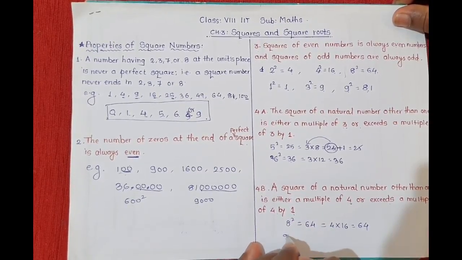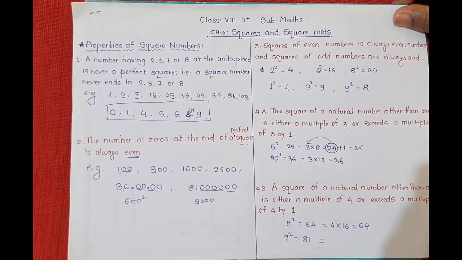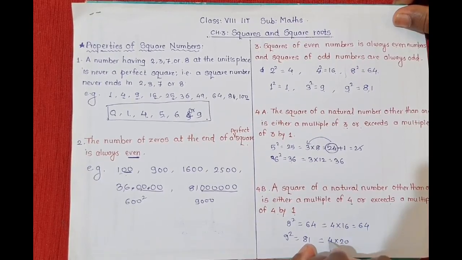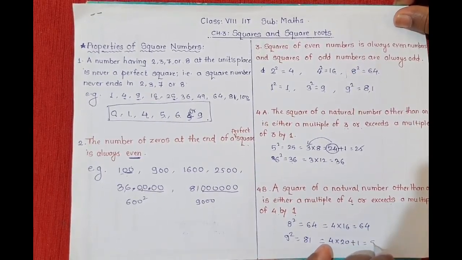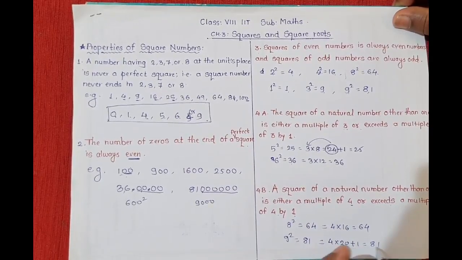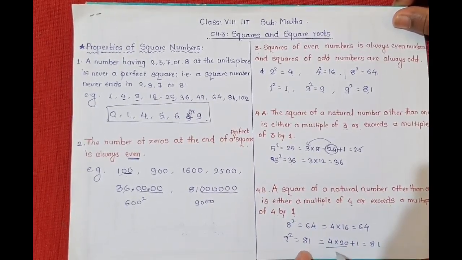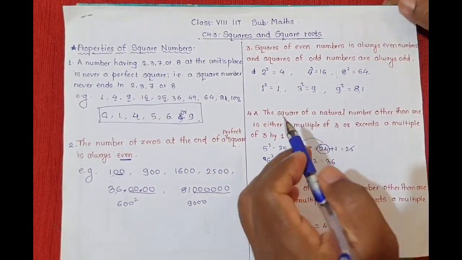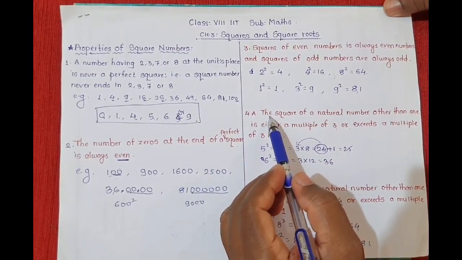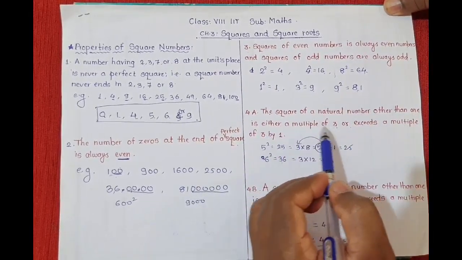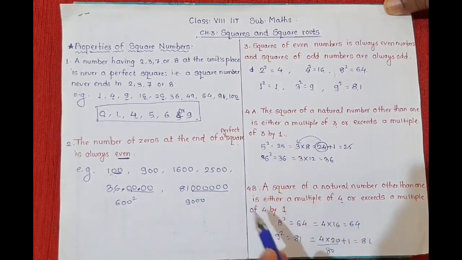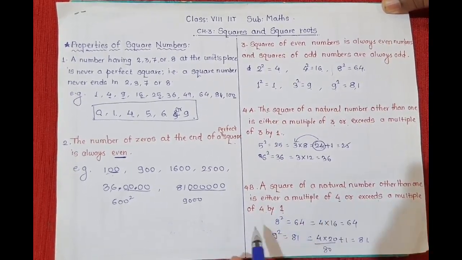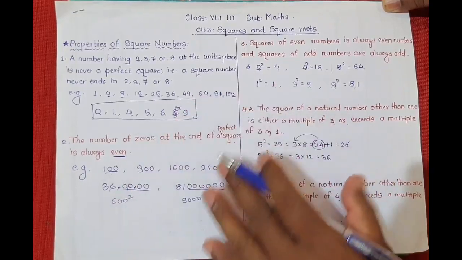But if you take 9 square, which is 81. Now 81 means what? 4 into 20 is 80, plus 1, 81. That is, 81 exceeds the multiple of 4, which is 80, by 1, okay. So these two patterns are observed here in the square chart. The square of a natural number other than 1 is either a multiple of 3 or exceeds a multiple of 3 by 1, and the square of a natural number other than 1 is either a multiple of 4 or exceeds a multiple of 4 by 1. Understood? These are the first 4 properties.